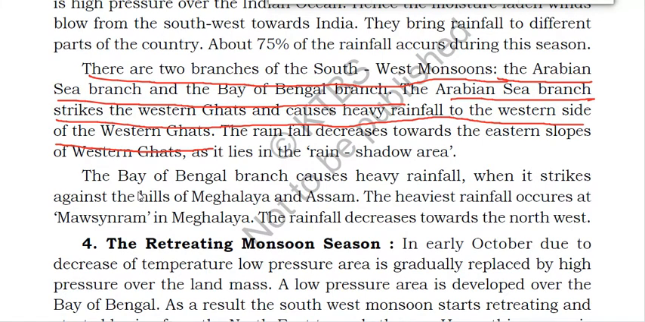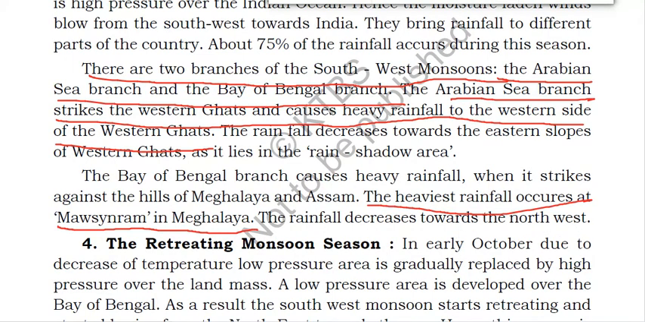Now what will happen to the Bay of Bengal branch? The Bay of Bengal branch causes heavy rainfall when it strikes against the hills of Meghalaya and Assam. When it strikes the hills of Meghalaya and Assam, at that time it will rain heavily. The heaviest rainfall occurs at Mawsynram in Meghalaya. The rainfall decreases towards the northwest.